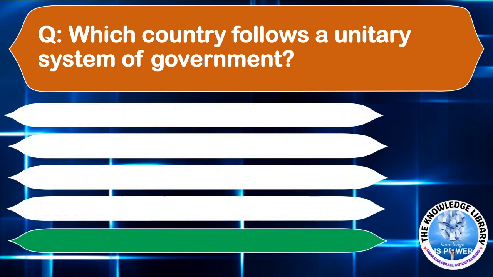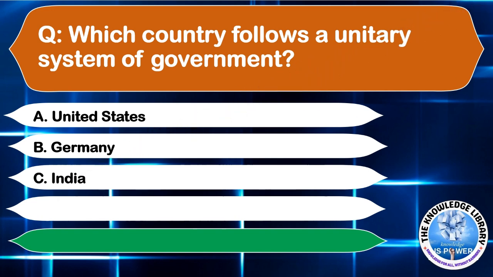Which country follows a unitary system of government? Option A, United States. Option B, Germany. Option C, India. Or option D, Japan.